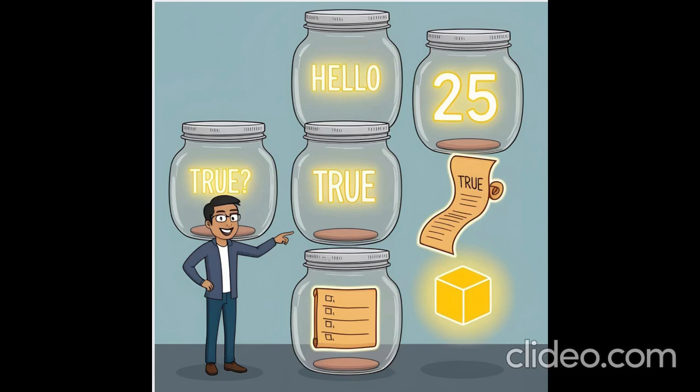Each jar held different kinds of data. A name, called a string, a number like 25, a truth value, true or false, even lists, called arrays, and detailed jars called objects. JavaScript could handle them all.